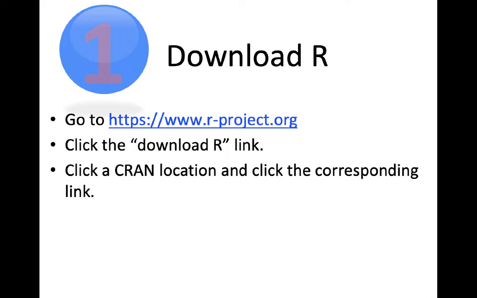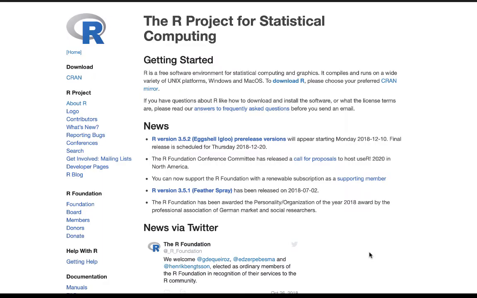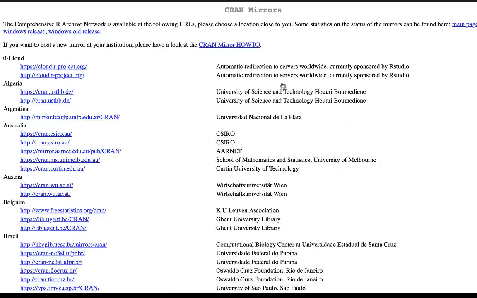So let me demonstrate how to do these steps. Alright, this is the page of the link r-project.org. So you see here you have some information, the R Project for Statistical Computing, getting started. You can read this, but first what I am going to do is click on this link, download R. Once you click on this link, you will go to this page.